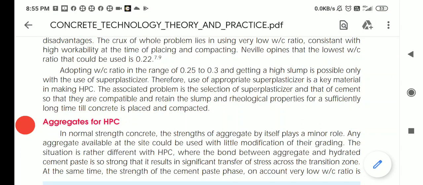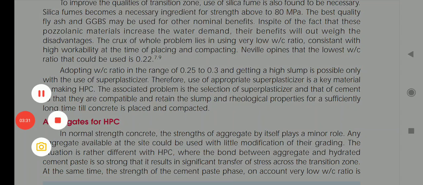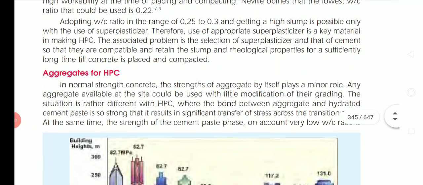Adopting a water cement ratio in the range of 0.25 to 0.3 and getting a high slump is possible only with the use of superplasticizer. Therefore, the use of an appropriate superplasticizer is a key to making high performance concrete. Okay, so by reducing the water cement ratio, you can provide good strength and good workable conditions, and that can be achieved by using superplasticizers. The associated problem is the selection of a superplasticizer and cement that are compatible and retain the slump and rheological properties for a sufficiently long time while the concrete is placed and compacted.